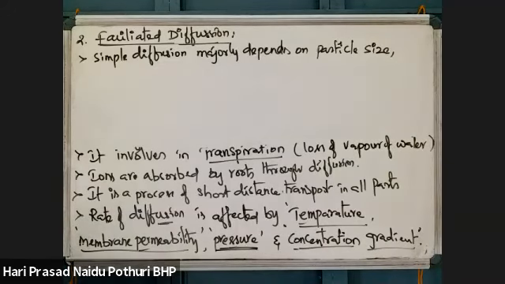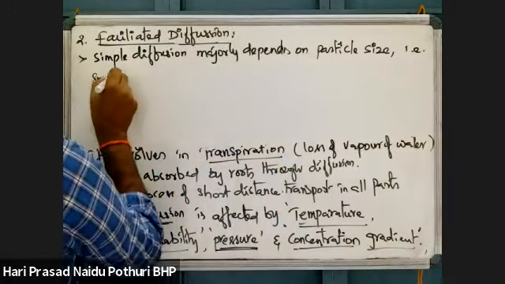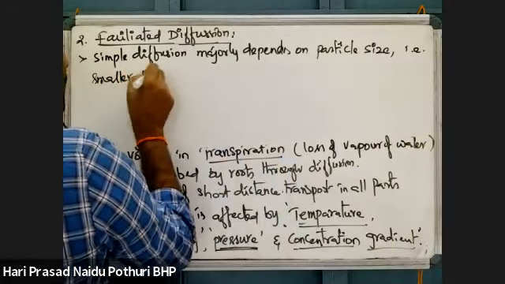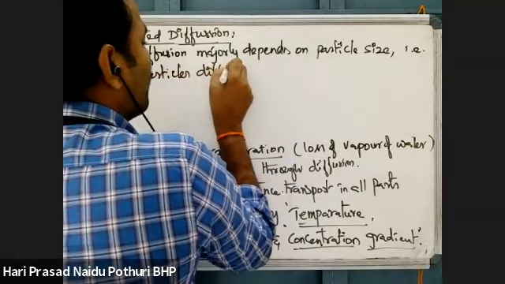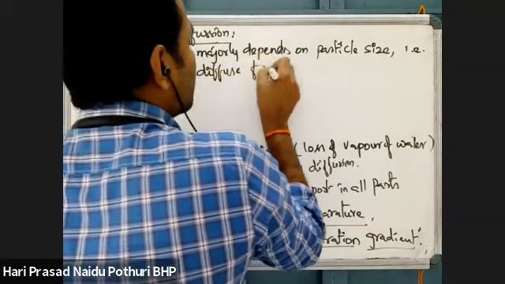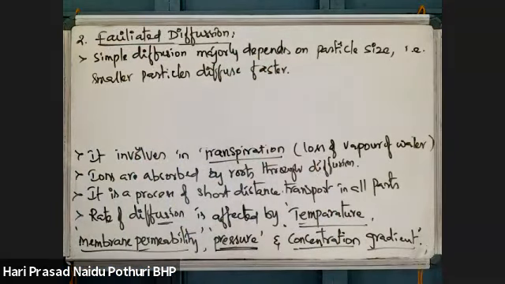If the diffusing material is small in size, then it can move very fast. Smaller particles diffuse faster. Larger particles move slowly.